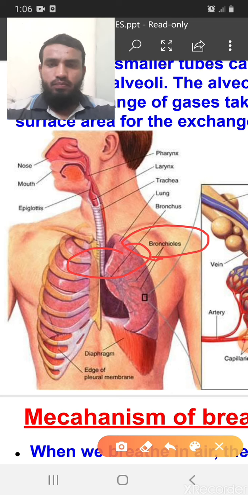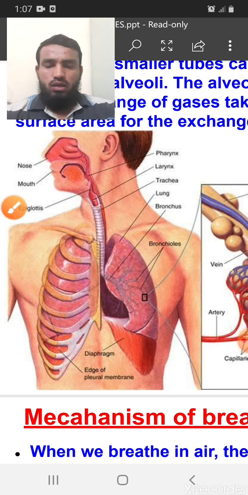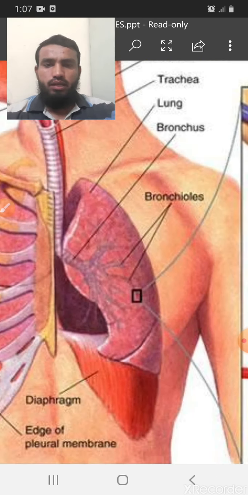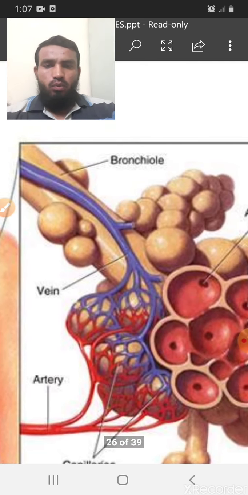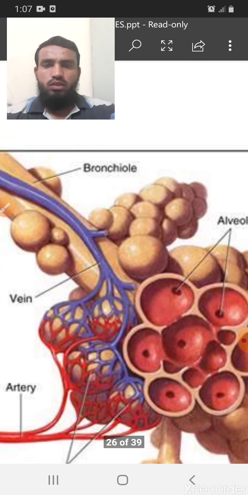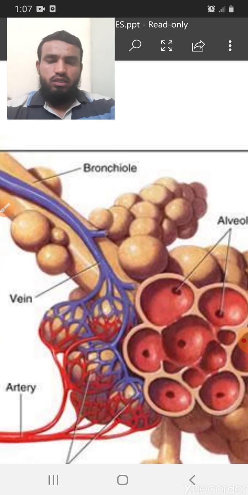After that, the bronchus is further divided into several branches, called the bronchioles. The bronchioles finally end at the alveoli, which is the last end point of the bronchioles.